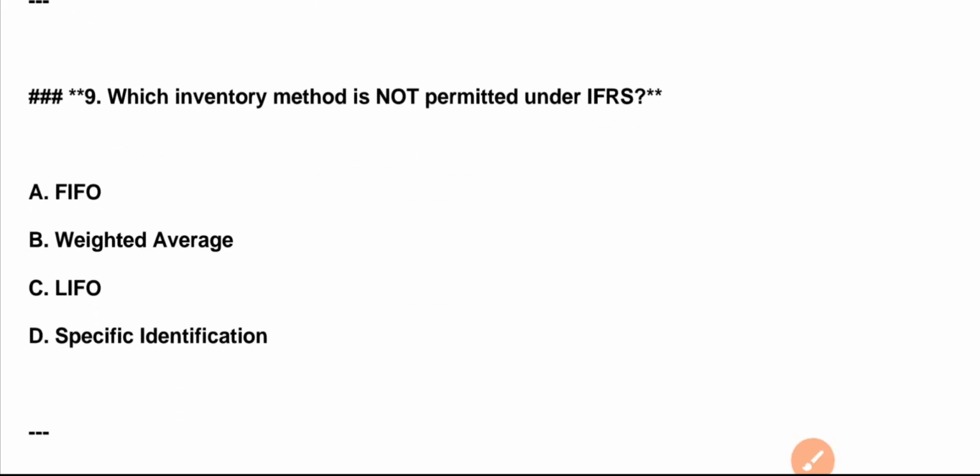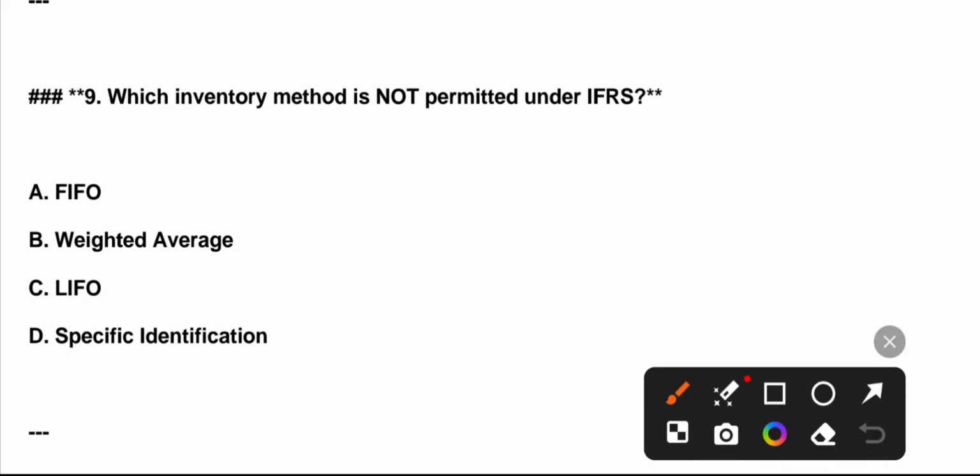Question number 9. Which inventory method is not permitted under IFRS? A. FIFO. B. Weighted average. C. LIFO. D. Specific identification. Correct answer is option C.